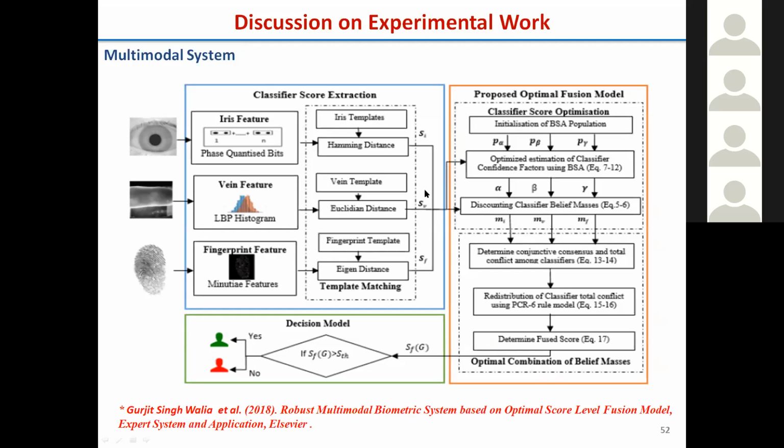Like if all three have a conflict between them, the conflict may be that your fingerprint is a gummy fingerprint you are putting, or it is affected by the environment, or your sensor is not proper, then this SF you are getting is low, but these two are high. How to suppress this and boost this and get the final decision in favor of the user, that is the modeling we have done here. And if the three are conflicting, how we resolve the conflict between the three and get the final decision in favor of the user, that we have done here.